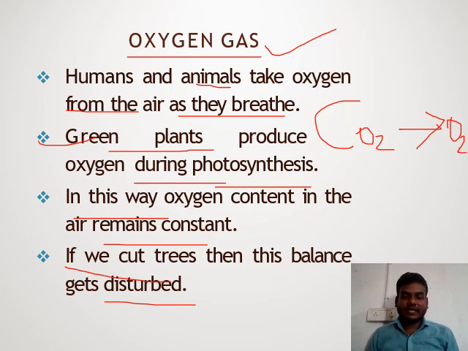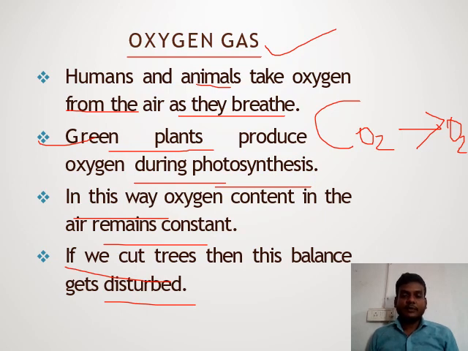Suppose we cut the tree, so what will happen? The oxygen in our environment is reduced because the maintenance of oxygen and atmospheric gases is disbalanced.